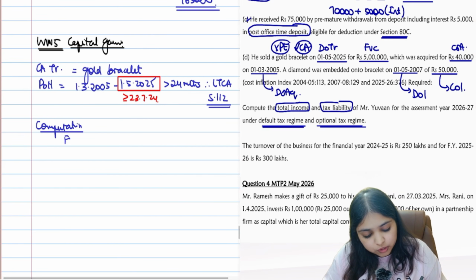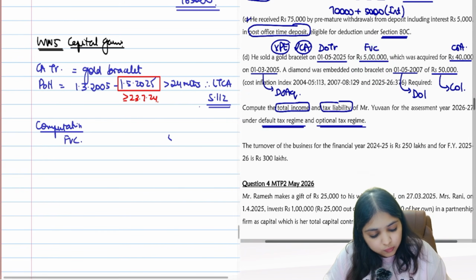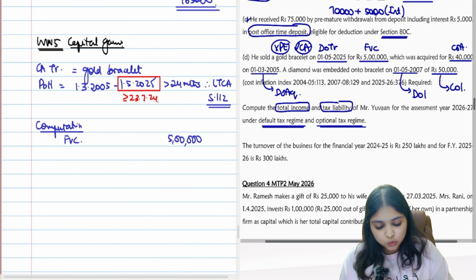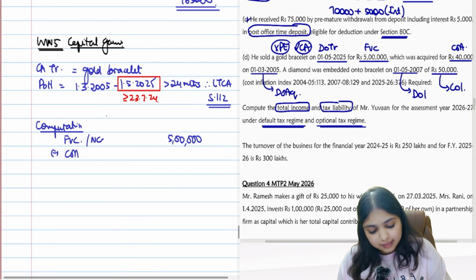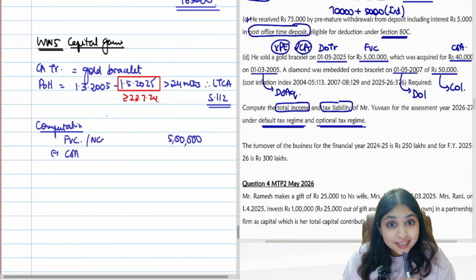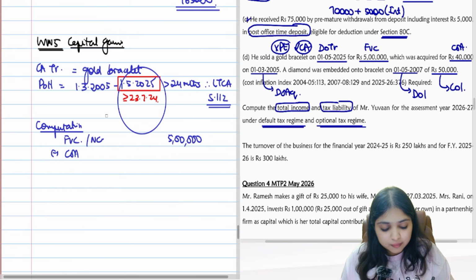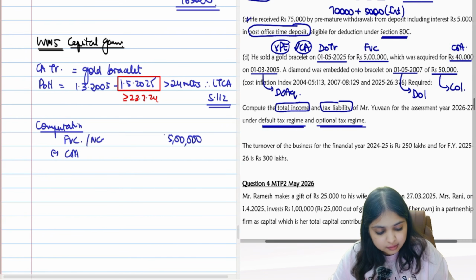Then I'll start my computation. What's a full value consideration, C? Here, full value consideration is 5 lakh rupees. Do we have any expense on transfer? We read the whole question. There was no expense on transfer. So this itself will become my net consideration. Then less cost of acquisition. Will I index the cost of acquisition? Long term, no. No, guys, no. The transfer has happened after amendment. After amendment, there is no indexation. Straight away, I'll take the cost of acquisition as it is.